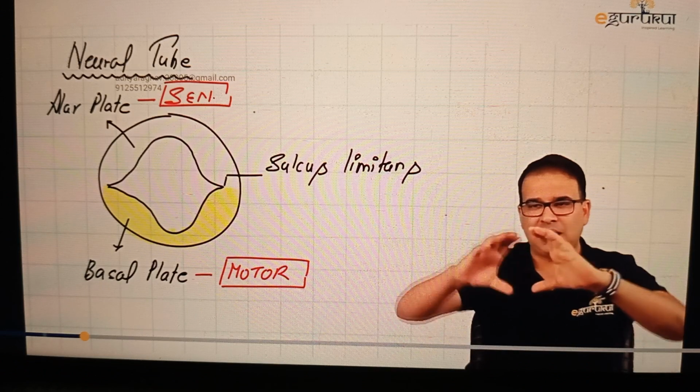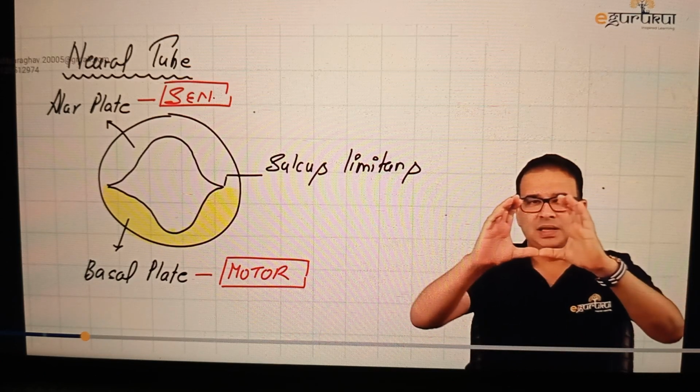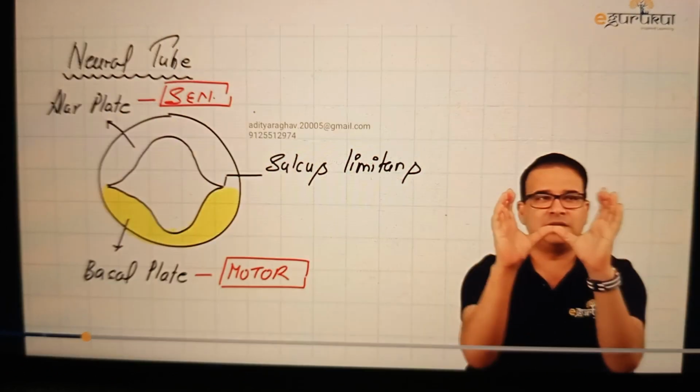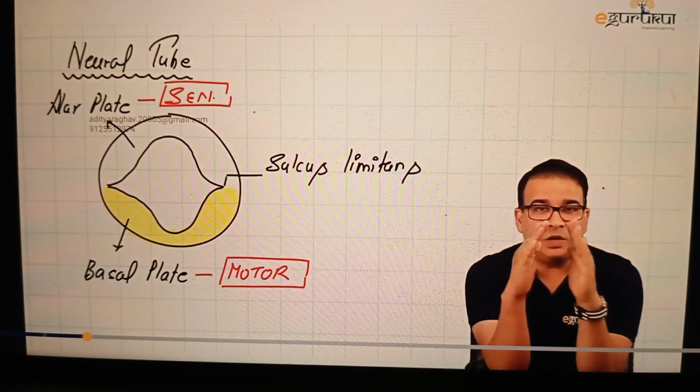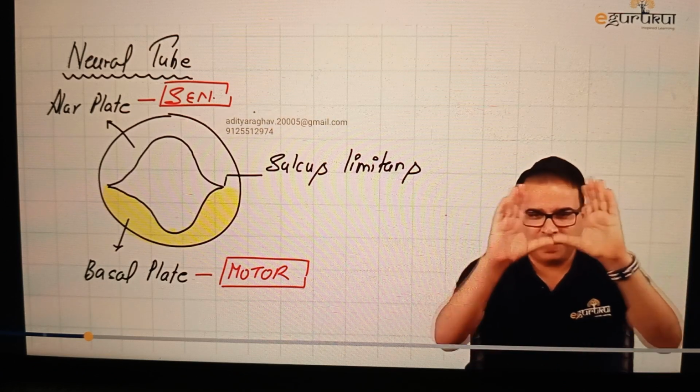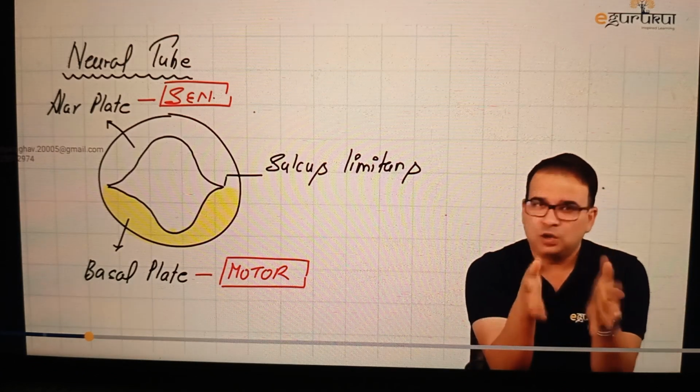So when that 4th ventricle develops, what will happen? This neural tube will open up, and it will open up in such a way that this dorsal part, that is the alar plate, will move toward the lateral side. So imagine the 4th ventricle is developing inside, and the alar plate is moving toward the lateral side, which tells me what nuclei are shifted toward the lateral side? That is sensory. So the set of sensory nuclei goes toward the lateral side, and as you can see, the basal plate is toward the medial side. So the majority of the motor nuclei are present close to the midline only.